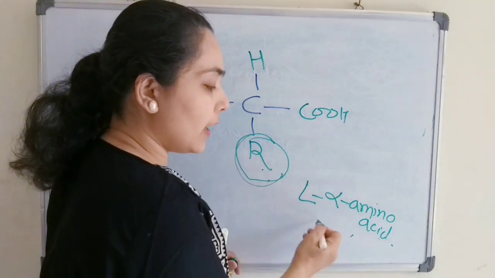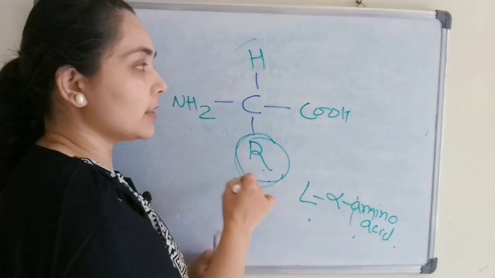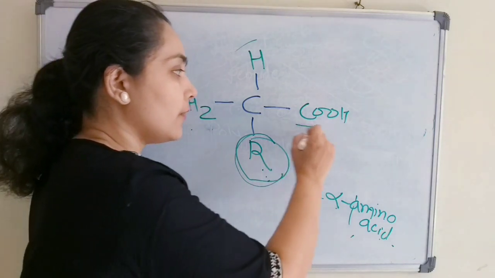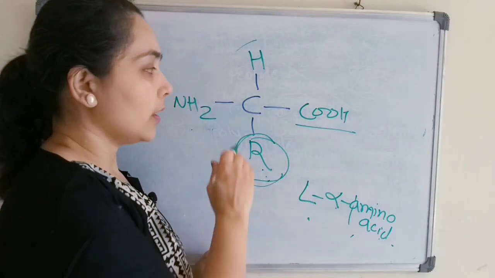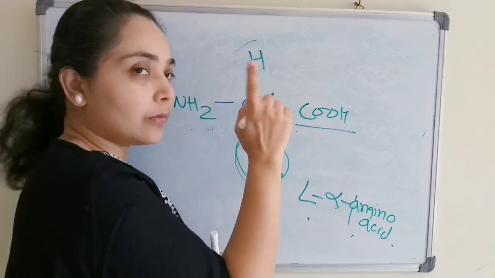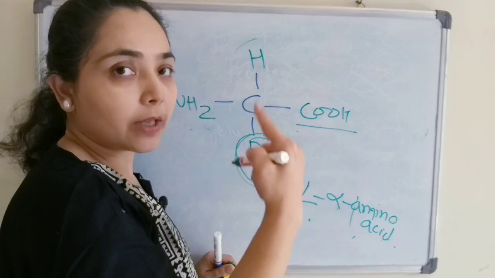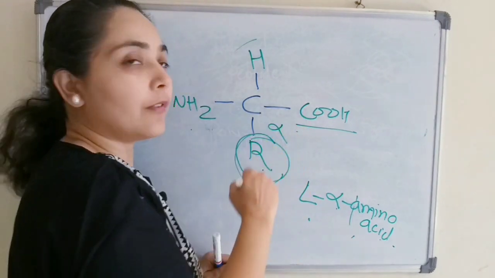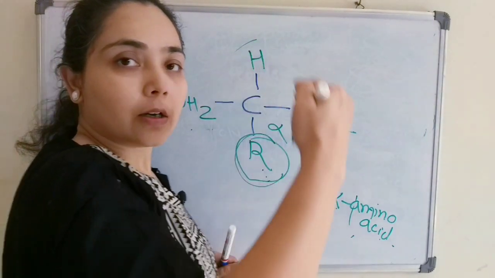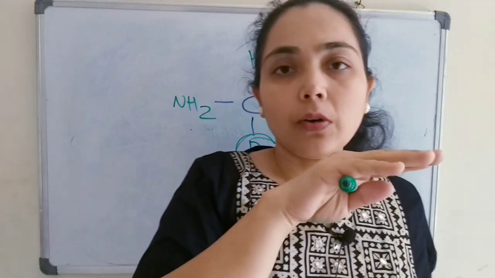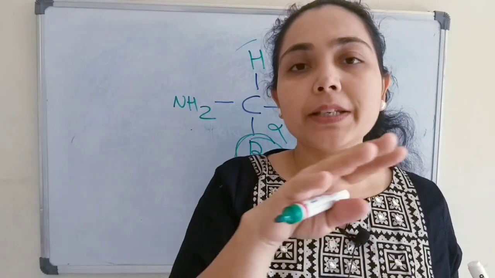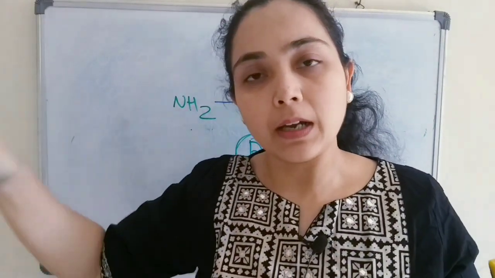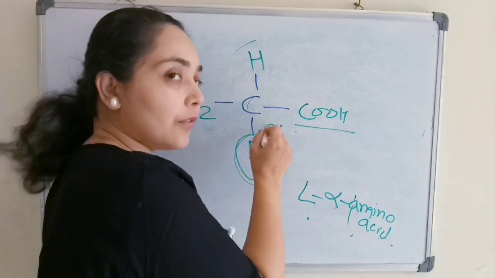Okay, L-alpha amino acid. This is the general structure of amino acids. Why alpha? Because the functional group is COOH. While we are doing the numbering or nomenclature, the carbon next to the functional group is the alpha, then alpha, beta, gamma. So that's why this is the alpha carbon.